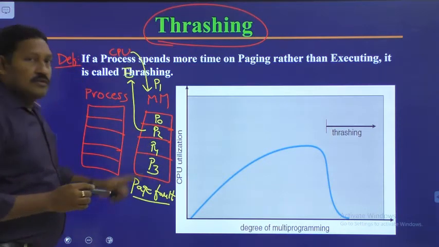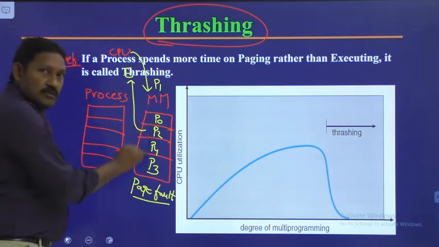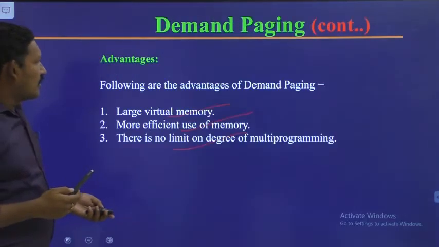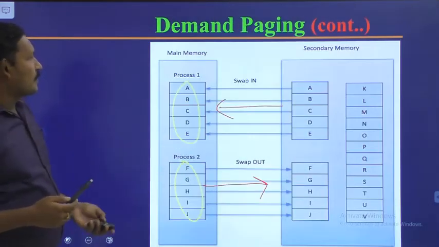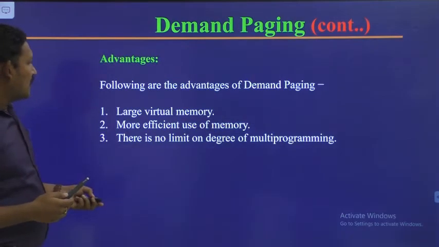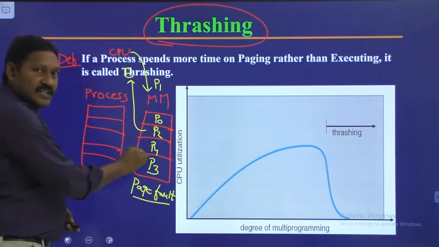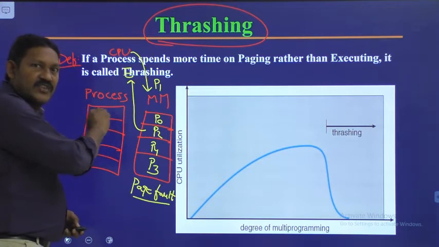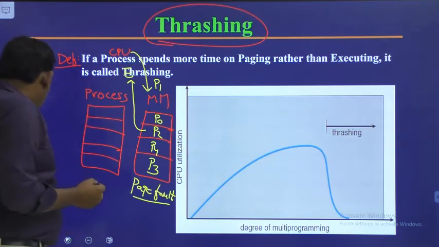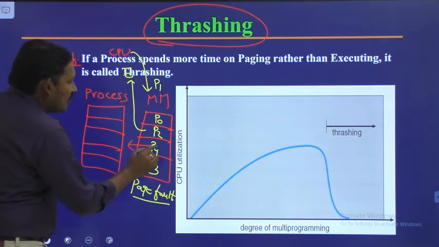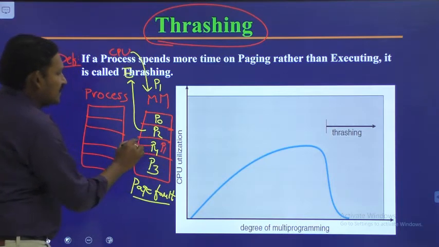So it will swap out any one of these pages and swap in P1. Let us suppose it sends this one out and brings P1 inside.